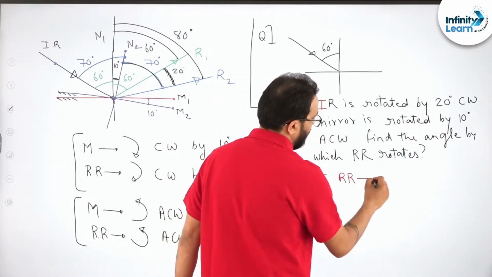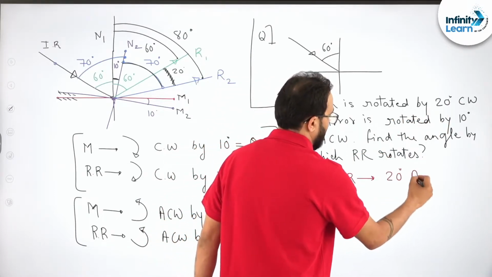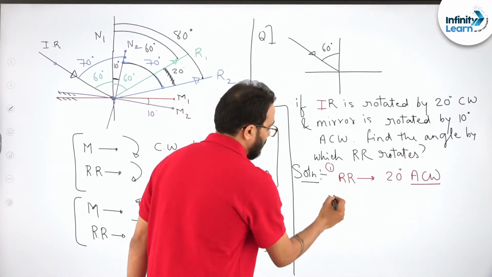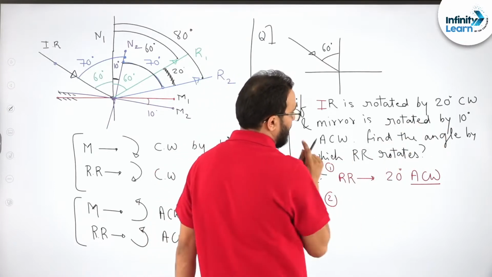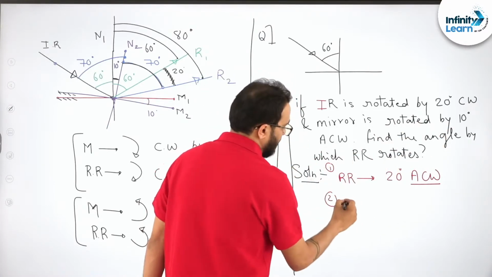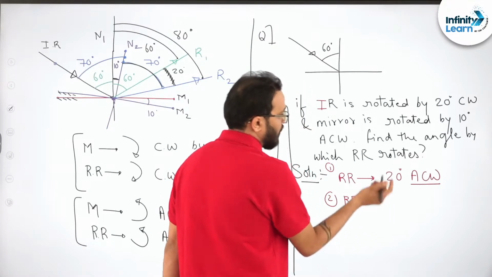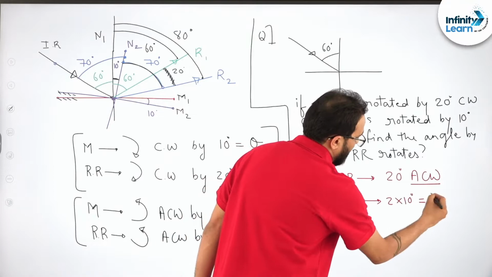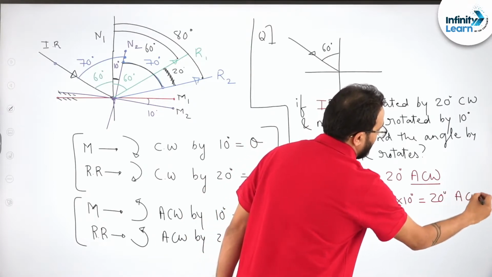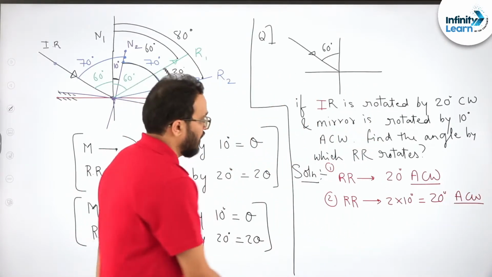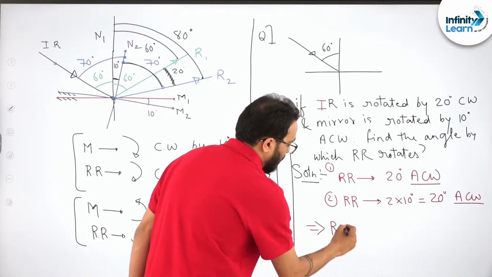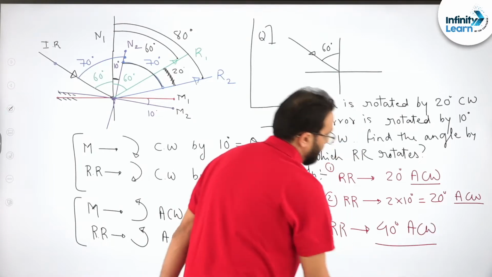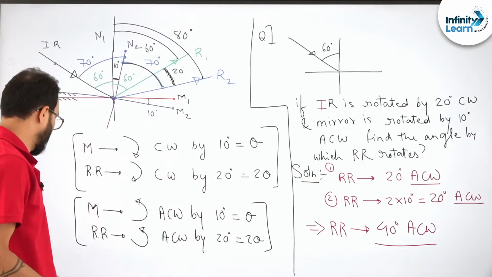So the reflected ray will go 20 degrees anti-clockwise. This is result number one. Result number two: if the mirror is rotated by an angle of 10 degrees anti-clockwise, the reflected ray will rotate in the same direction, anti-clockwise, but by 2 into 10 degrees, that is 20 degrees, again anti-clockwise. So overall, the reflected ray will rotate by an angle of 40 degrees anti-clockwise. I hope this result is understood by you.